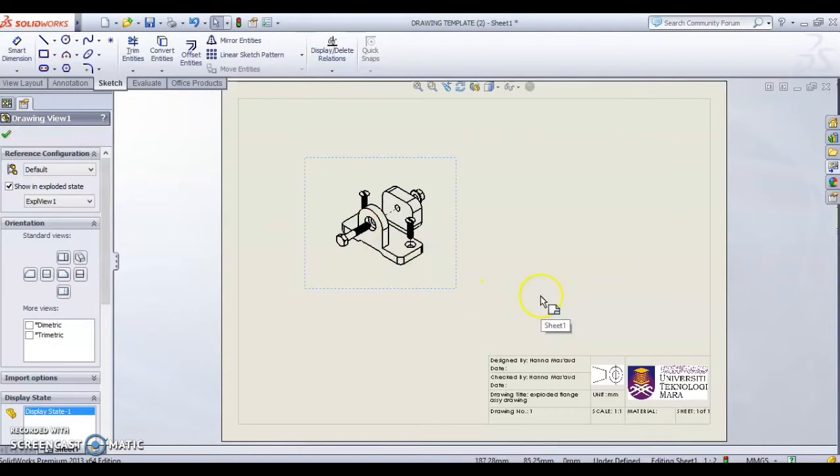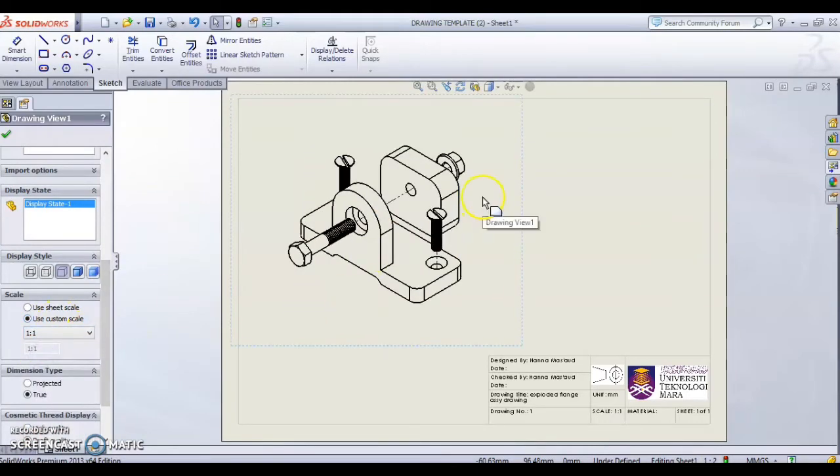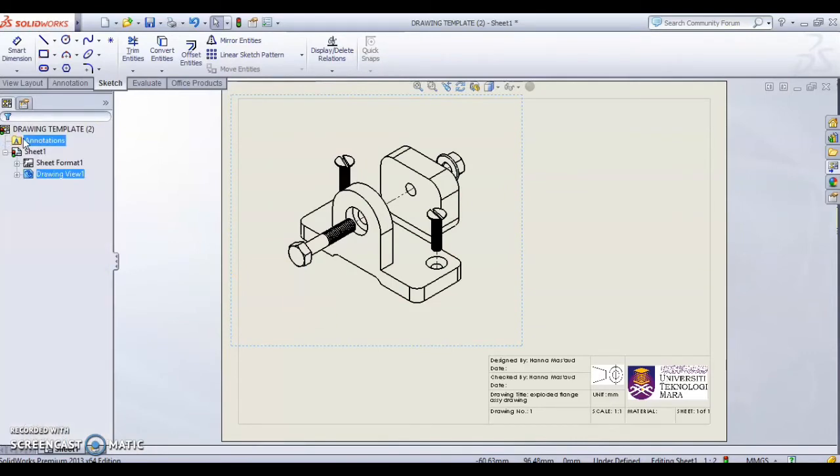Now it seems to be too small for this template, so we can customize the scale here to 1:1.